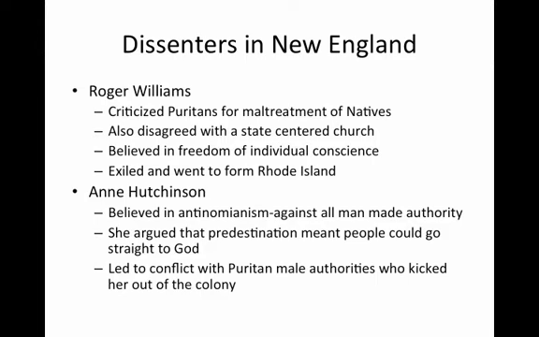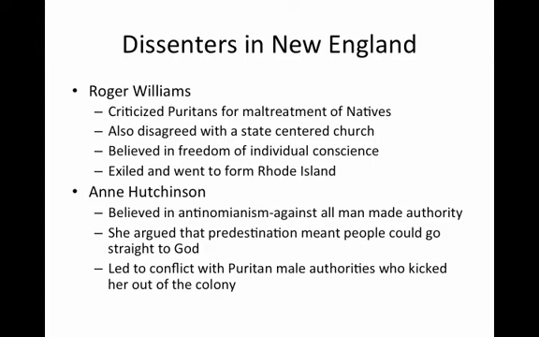Eventually, the Puritans exiled him, and he was sent out, and he began to form Rhode Island. Anne Hutchinson also dissented against the Puritans. She believed in a doctrine called antinomianism, which was against all man-made authority.